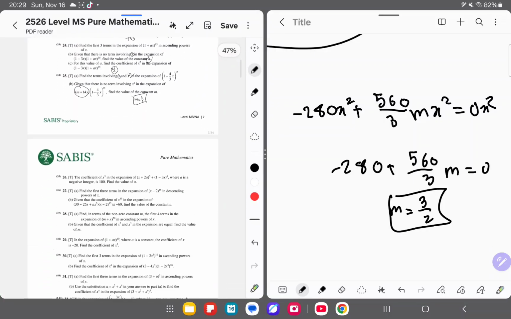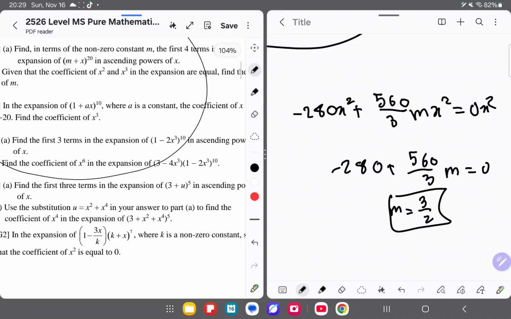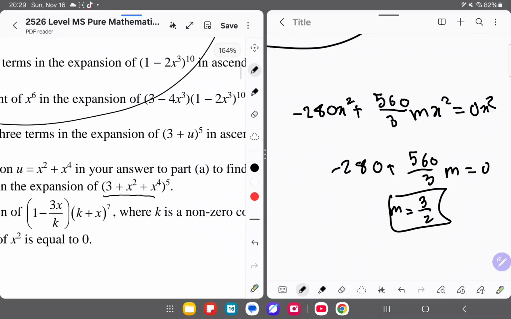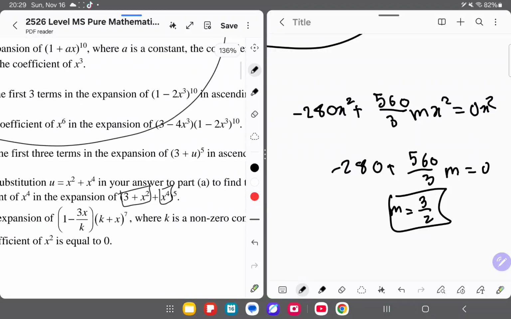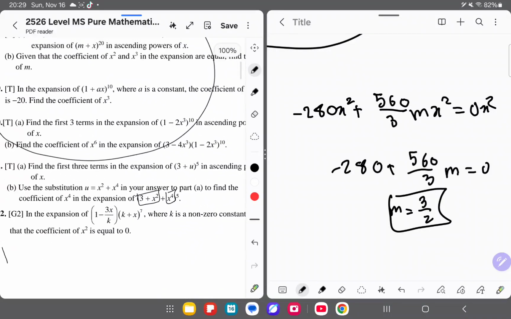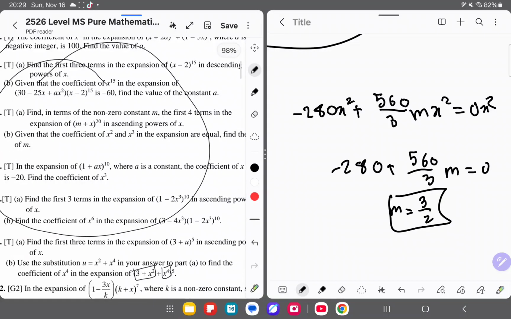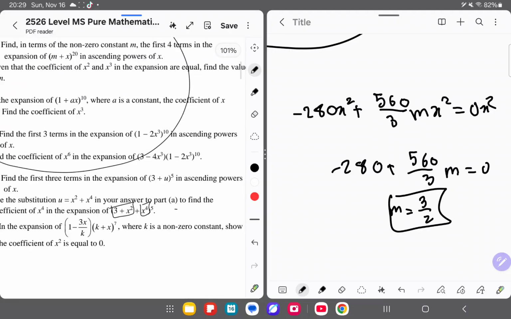And I already did question 26 here, and to be honest, the rest of this is just repetition of what we've been doing, except over here, it might be trinomial, but you can do this as one term and this as another term. And then you can continue working from there. And I promise it will be nearly the exact same thing. It's basically the same thing everywhere else. This is the only exception here, it's trinomial.